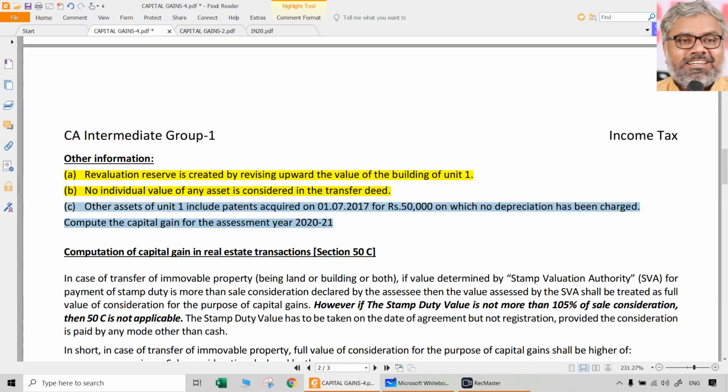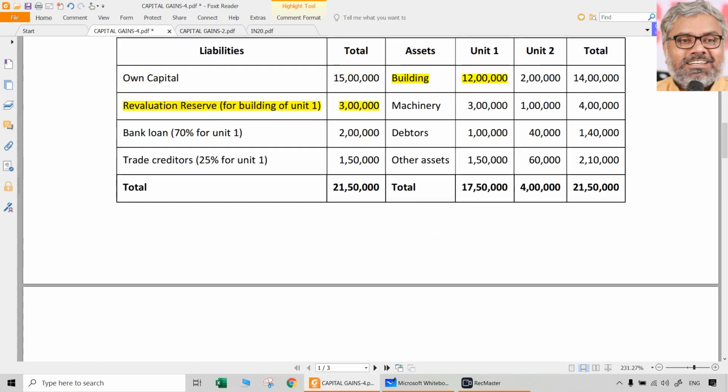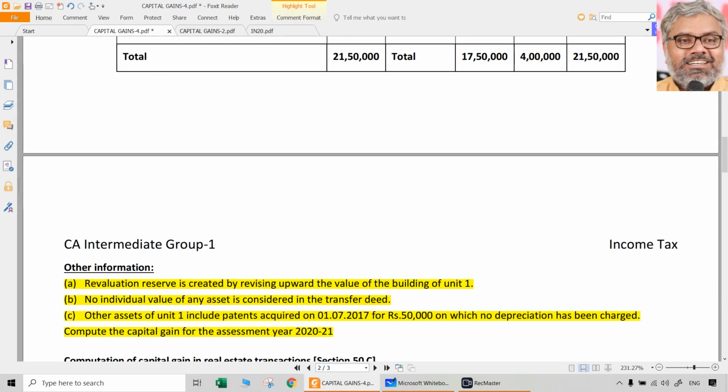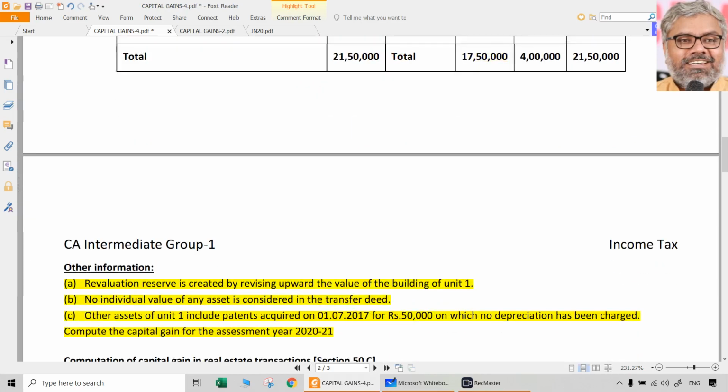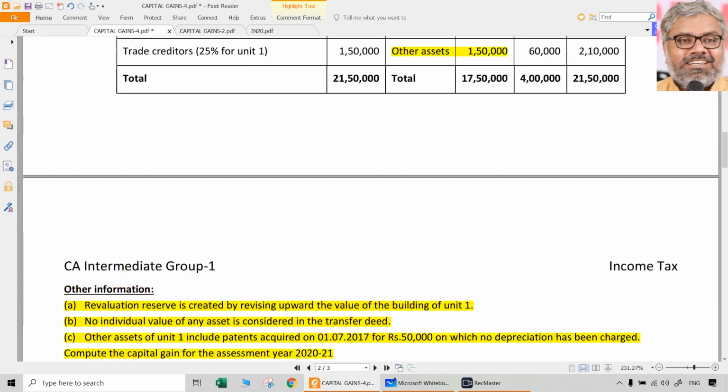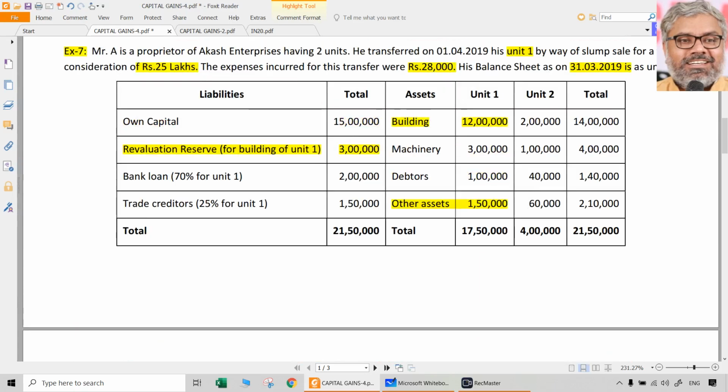And the third point says, other assets of unit 1 include patents acquired on 1/7/2017 for 50,000 rupees on which no depreciation has been charged. So they did not charge depreciation. Other assets include 50,000 rupees of patents which were acquired in year 2017-18, but they did not charge any depreciation. Is that okay? No, it is not okay.